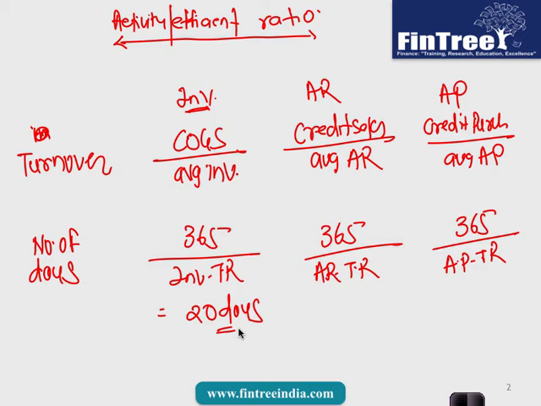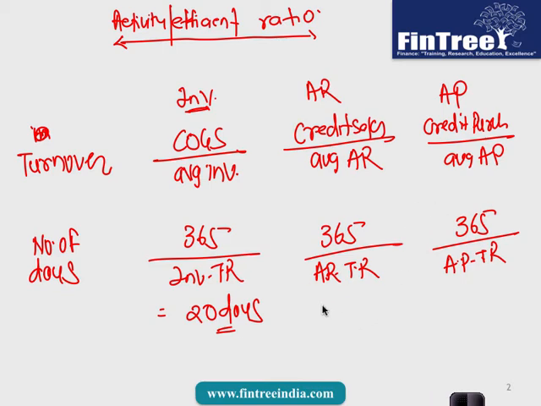From the time inventory came into your factory till the time you have not sold it. So whatever you do with inventory, maybe you process, finish, package, you try to sell, from the time inventory came into your factory till the time you have made sales, that average period is 20 days.